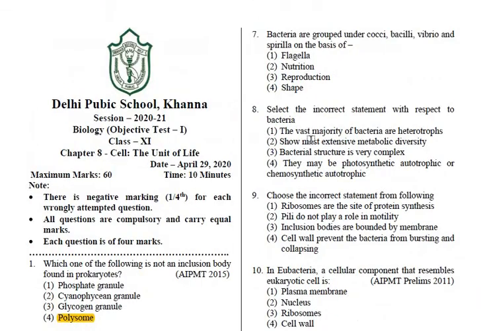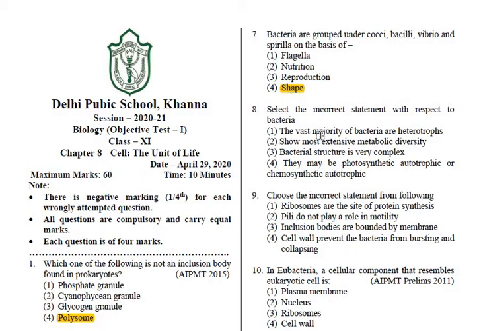If I talk about the seventh question, here cocci, bacilli, vibrio and spirilla are the shapes of bacteria. So the answer is the shape. We discussed that there are different shapes like coccus, round; bacillus, rod shaped; vibrio, comma shaped; spirilla, spiral shaped. So the answer is the shape.